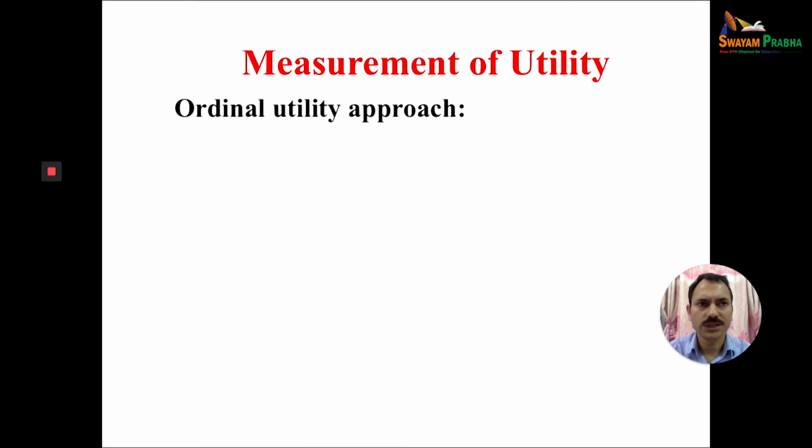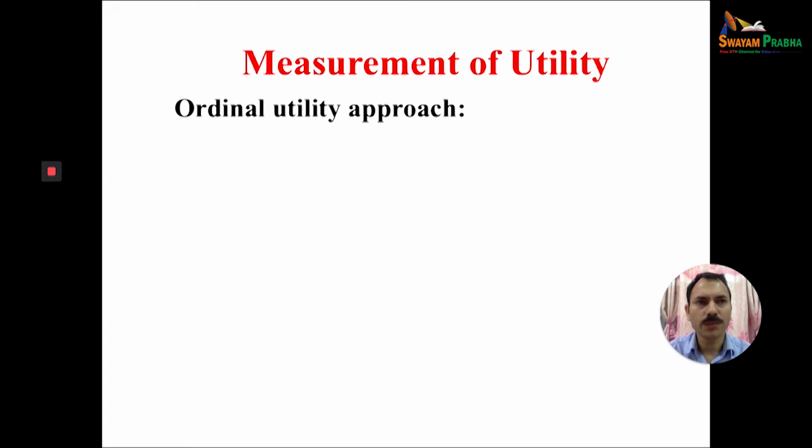There are two laws we will discuss in the coming lecture under this approach: the law of diminishing marginal utility and the law of equi-marginal utility. The law of diminishing marginal utility means that as you consume more and more units of a product, the marginal utility starts diminishing. By marginal we mean additional utility.